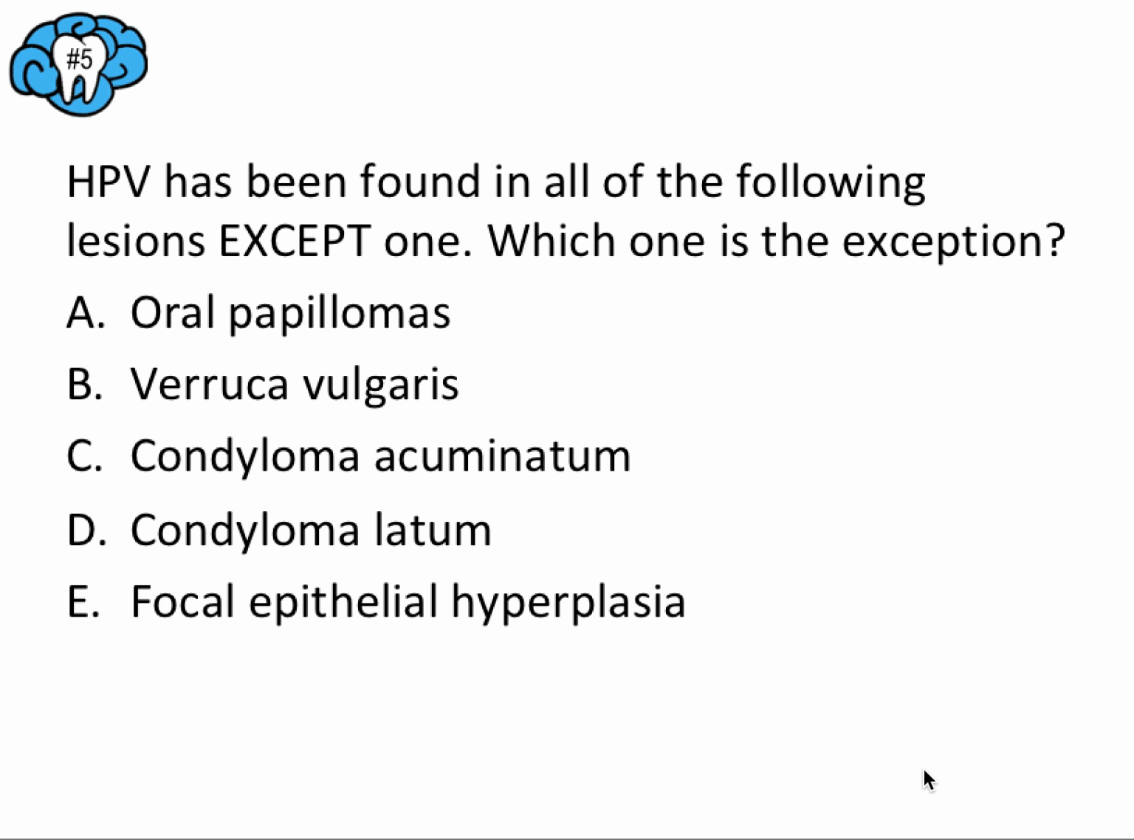Next, HPV has been found in all of the following lesions except one. Which one is the exception? A. Oral papillomas, B. Verruca vulgaris, C. Condyloma acuminatum, D. Condyloma latum, or E. Focal epithelial hyperplasia. So go ahead and pause the video, and then we'll talk about this.